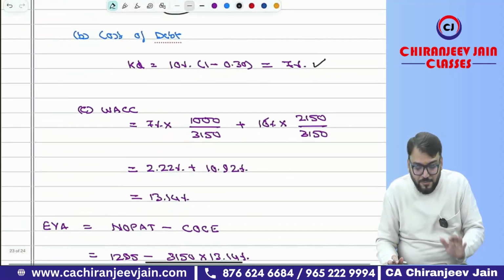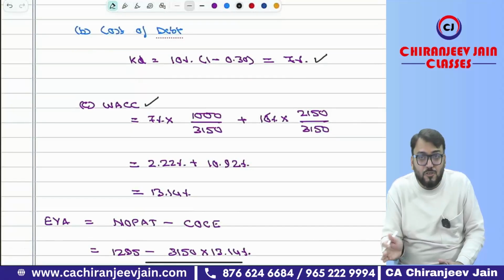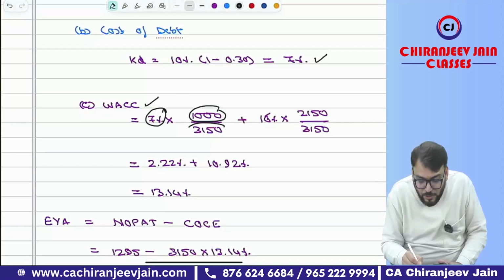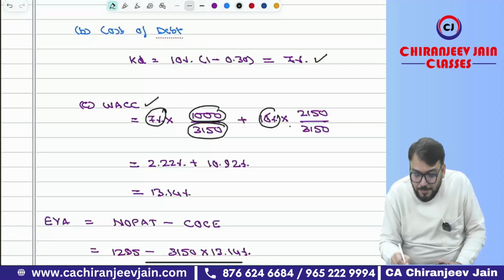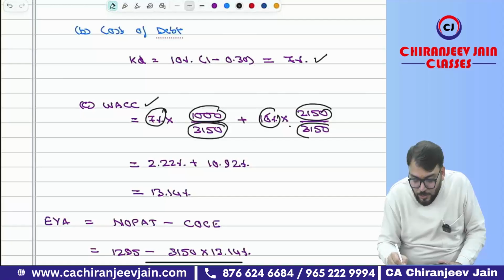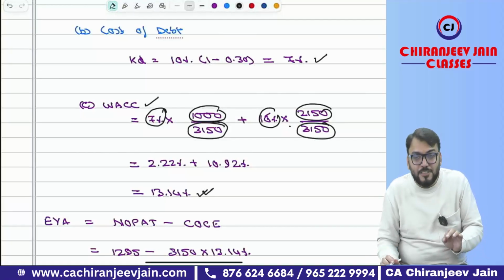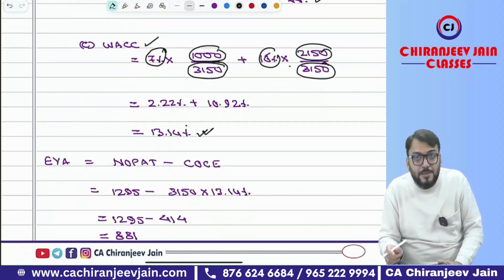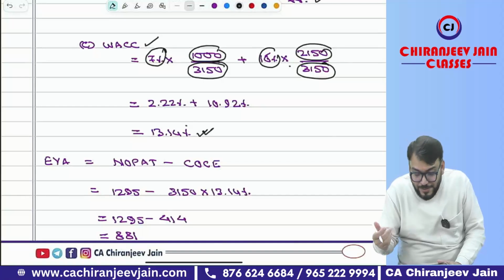You can easily calculate. Now WACC will be the weighted average cost of capital: 7% multiplied by debt divided by total capital, plus 16% multiplied by equity divided by total capital. This will become your WACC. You can apply this weighted average cost of capital on operating capital employed to find out the cost of capital employed.